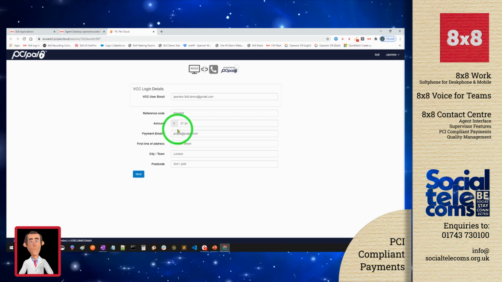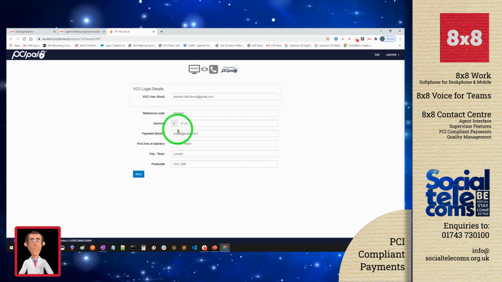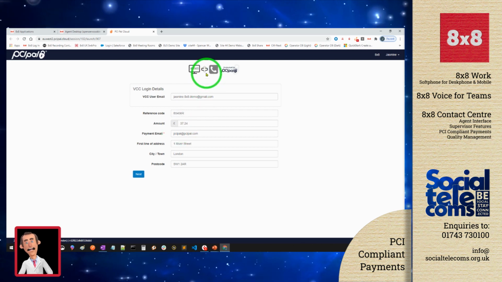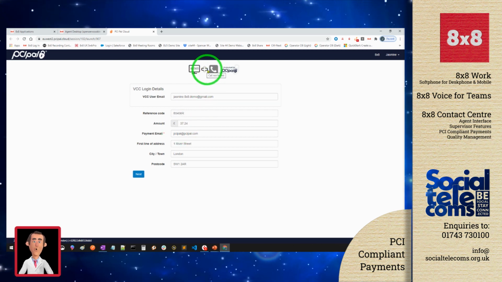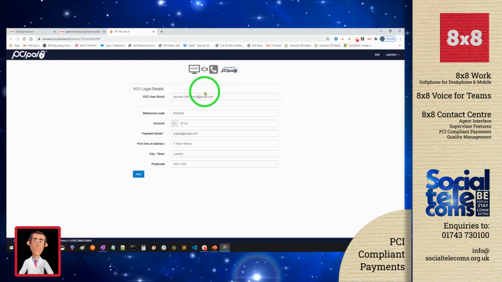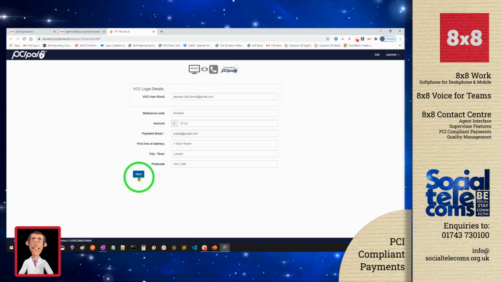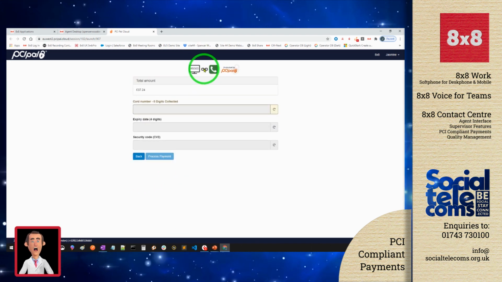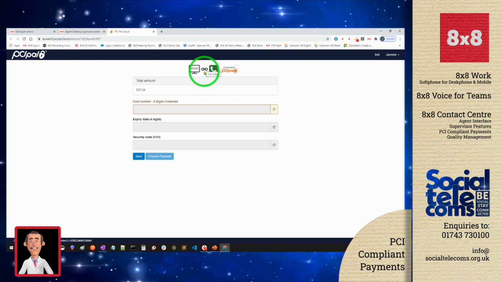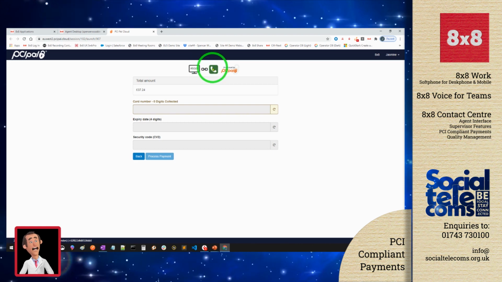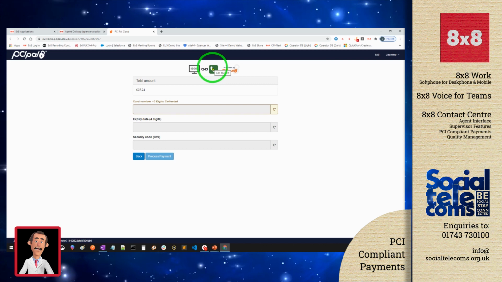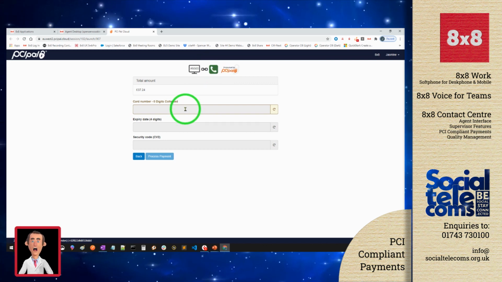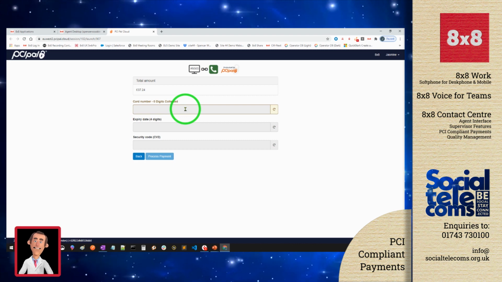All of this detail can be pulled through from the CRM with integration to save the agent having to type all this information in. But what we can notice here is that the call is not linked at the moment and it is not secure. Once the agent has confirmed all these details are correct, they can click on next. We get a quick warning there to say the call is not secured. Once the call is secured, we can now see the link is secured and the icon has turned green, meaning the agent is now clear to process this payment. So I can start now to ask the caller to enter their card details via their telephone keypad.